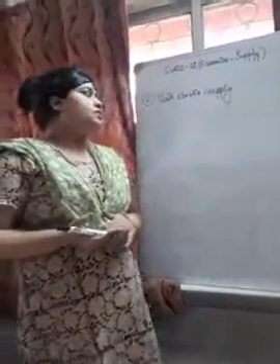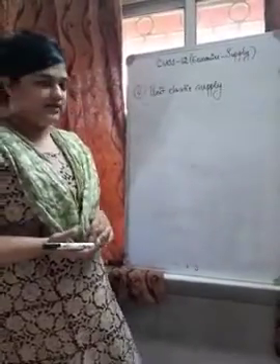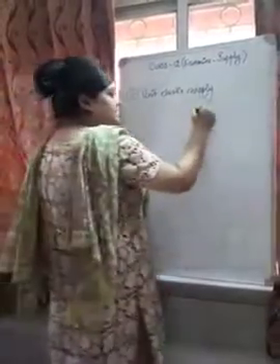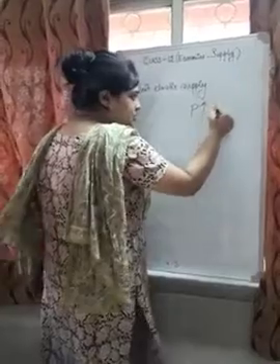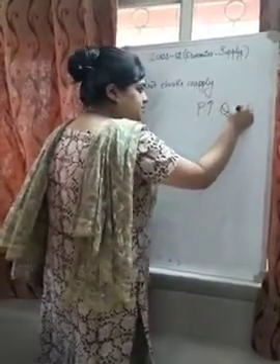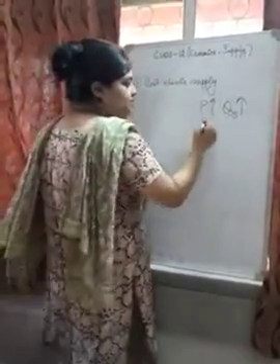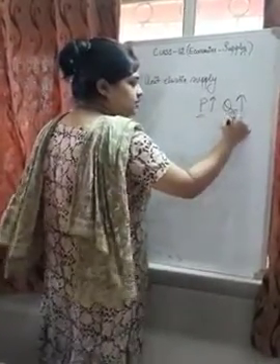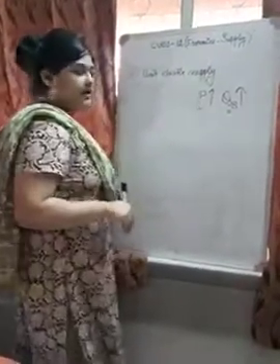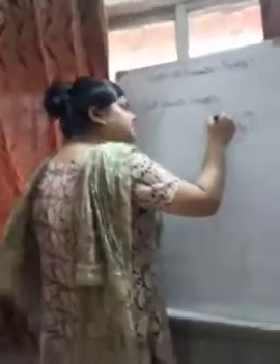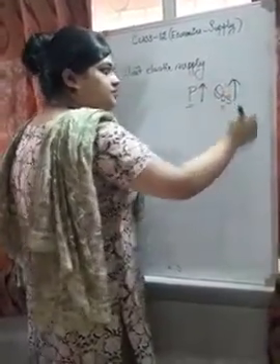Now we will go to unit elastic supply. Now what do you mean by unit elastic supply? It means that the percentage change in price and the percentage change in supply will be the same. According to the law, when price increases, quantity supplied increases, and unit elastic supply means whatever is the percentage increase in price, that much percentage will be the increase in supply.